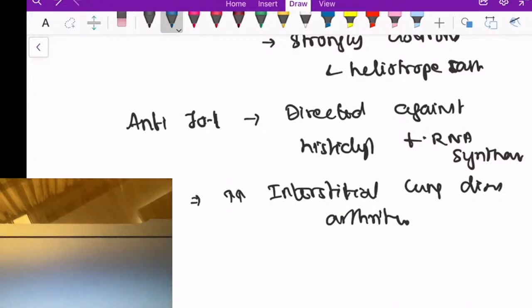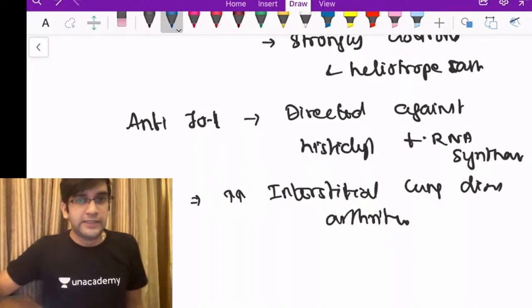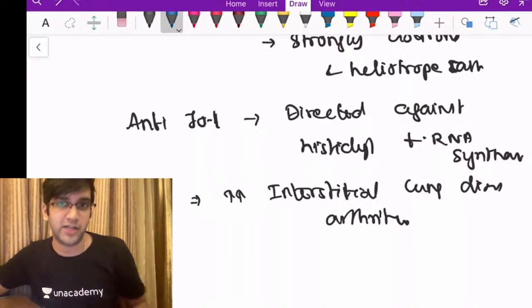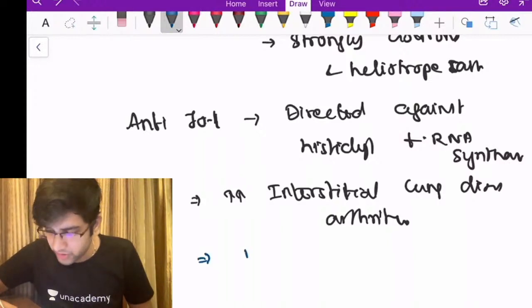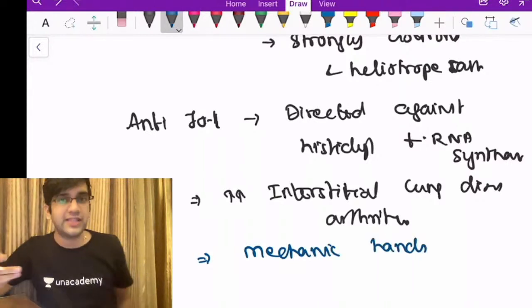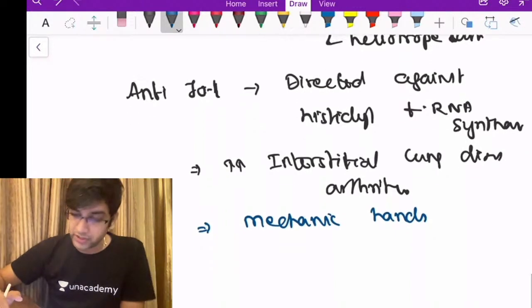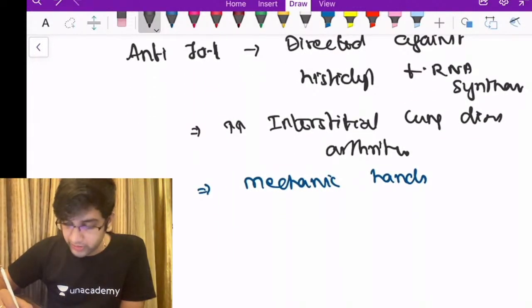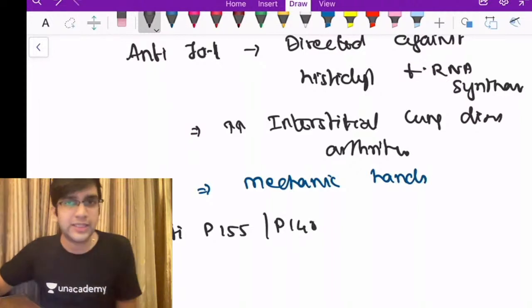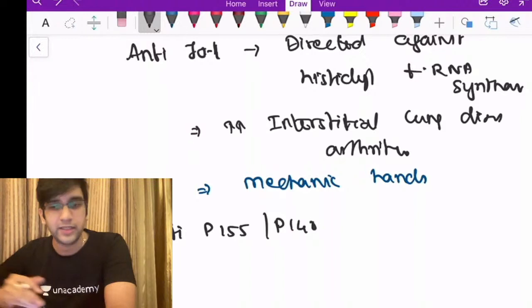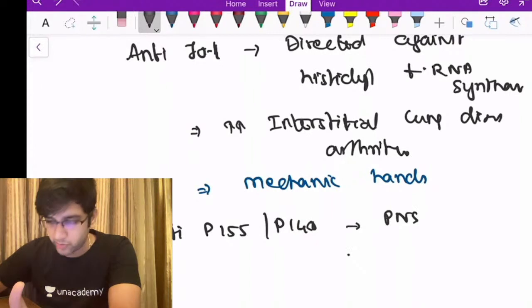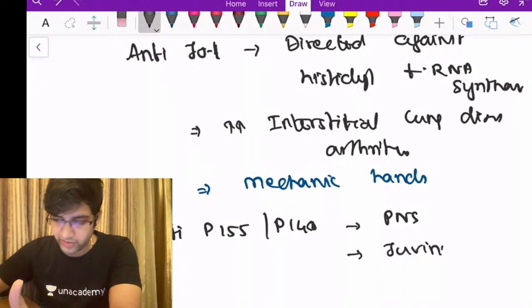Sorry guys. Fine. So this will have more interstitial lung disease. You'll have your non-erosive arthritis, and in the skin manifestations, they are more commonly associated with mechanic's hands, right? So these are the things I'm going to see in association with anti-Jo-1 antibodies. The third group of antibodies which are also seen here is anti-P155 or P140 antibodies. The P stands for protein and the kilodalton, right? Here these are more associated with paraneoplastic, I'm writing PNS for paraneoplastic, and also juvenile dermatomyositis, right?